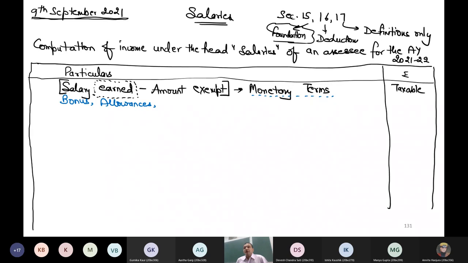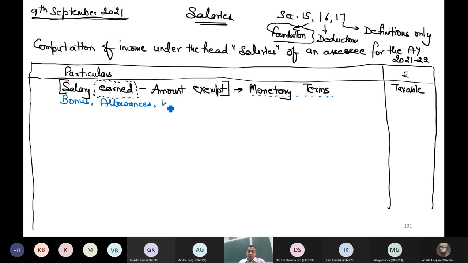Armed officers who are posted in Siachen glaciers are getting extra allowance. Counter-insurgency allowance: in Maoist or Naxalite areas where the armed forces are posted, they are given some extra allowance because we have some extra threat as well as some risks. So these are many things known as allowances, which are given for some particular purpose. Anyhow, these are also monetary. Any other thing which you think is monetary?